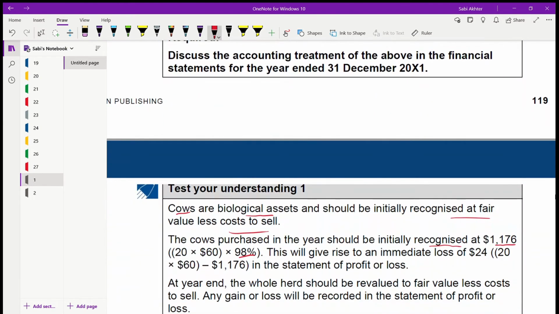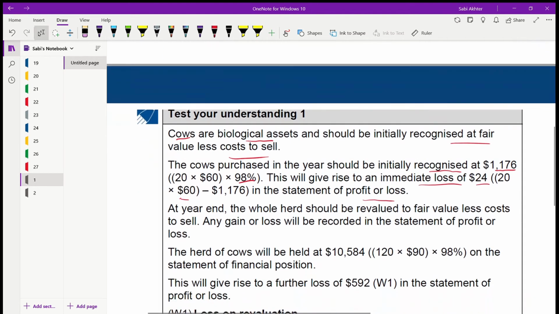So this will give rise to an immediate loss of 24. How? So you have initially purchased the cows at this cost, 1,176. So 20 into 60, you minus the cost 1,176, because 20 cows at 60. In the statement of profit and loss, it's a loss. Cost is more than what you have bought it for. At the year end, the whole herd should be revalued to fair value less cost to sell.